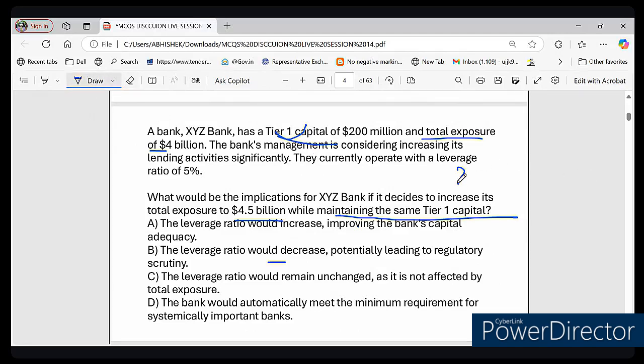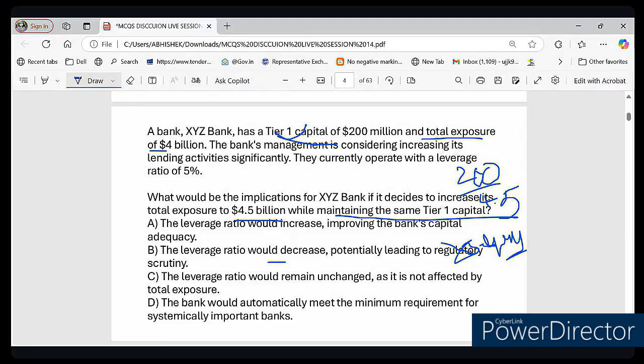The formula of leverage ratio is quite simple. You need to divide the total tier 1 capital by total exposure. So tier 1 capital is 200 and total exposure is 4.5. After division, I am getting 4.44. Are you getting the same? Please let me know in the chat box. I hope you are also getting 4.44.